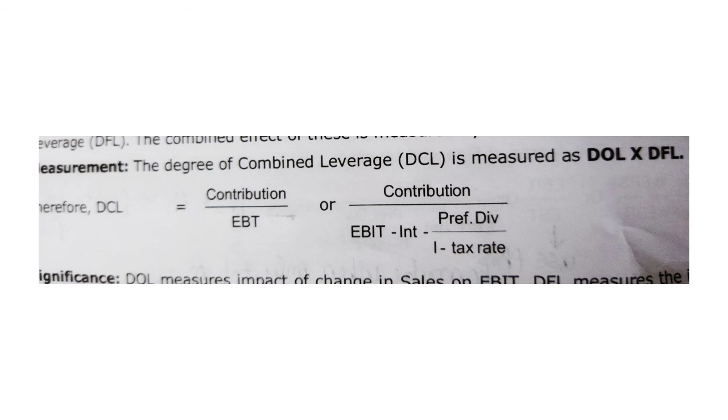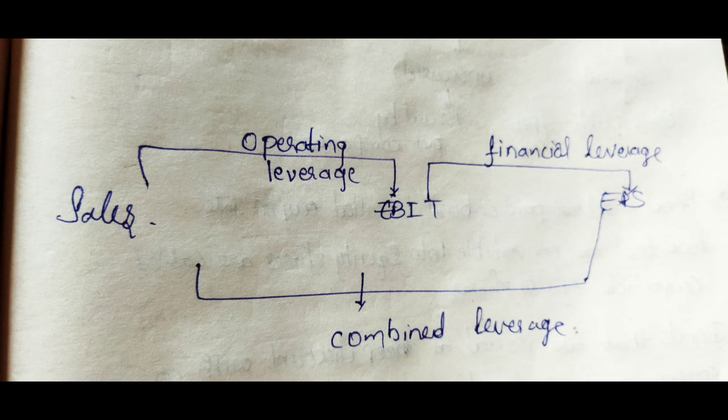So here EBIT gets cancelled, and the formula is percentage change in EPS divided by percentage change in sales. We know operating leverage equals percentage change in EBIT divided by percentage change in sales. Financial leverage is percentage change in EPS divided by percentage change in EBIT. Combined leverage is percentage change in EPS divided by percentage change in sales. So these are the formulas you have to remember, and leverage says take risk up to a certain point of